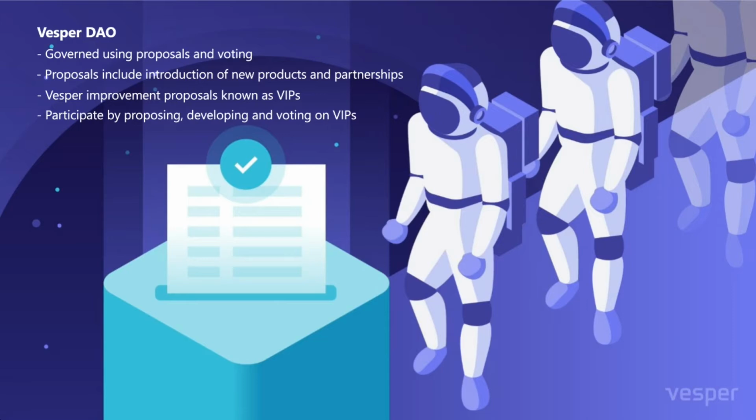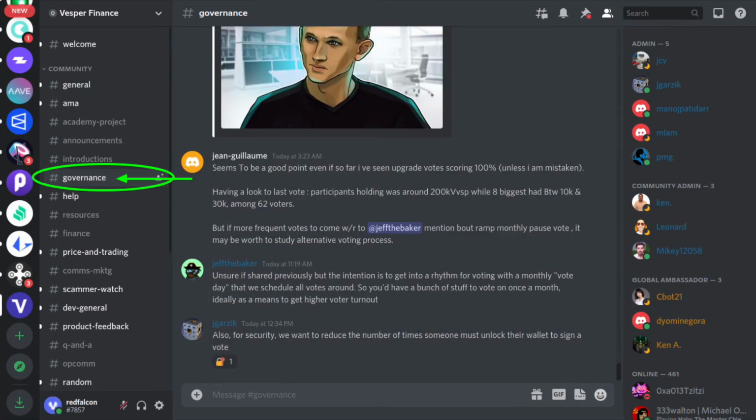At the moment, only whitelisted wallets can propose VIPs, but if you have an idea that garners support via Vesper's community on Discord, it could be formalized into a VIP and voted on. You can find the link to the Discord in the show notes.